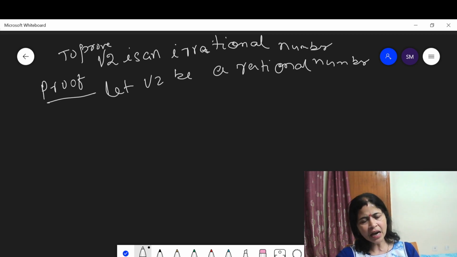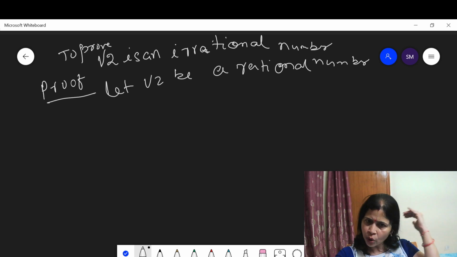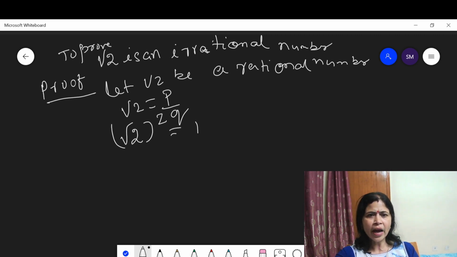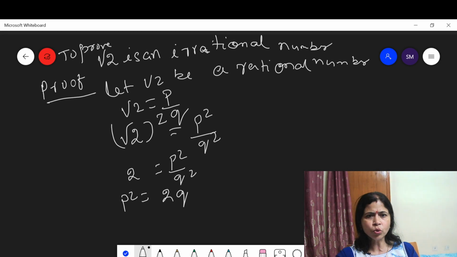As root 2 is a rational number, root 2 must satisfy all the properties of a rational number. As you know, rational numbers are those numbers which can be represented in the form of P by Q. Then write root 2 is equal to P by Q. Then take square both sides. Root 2 square, which is 2, is equal to P square upon Q square. Then P square is equal to 2Q square.